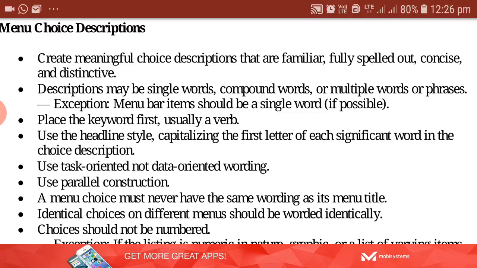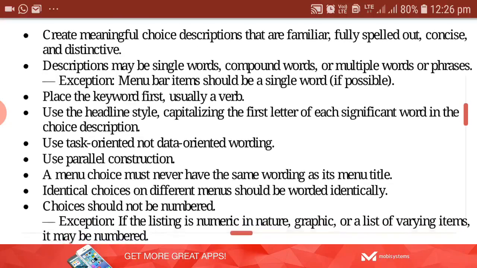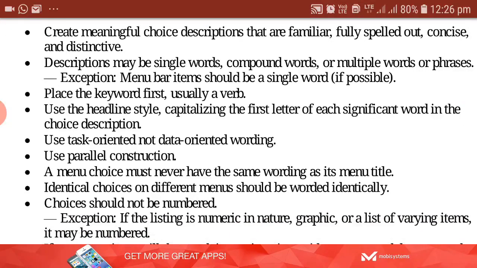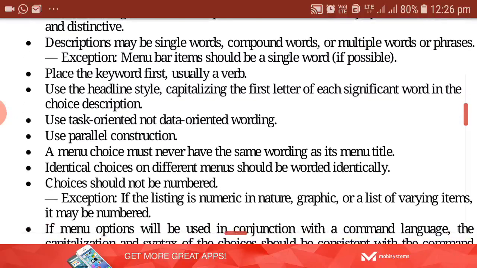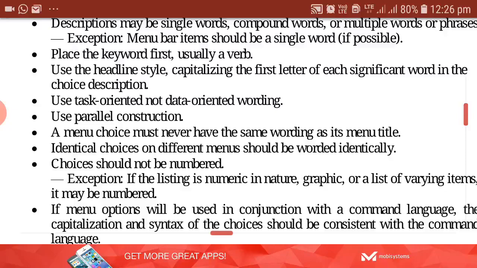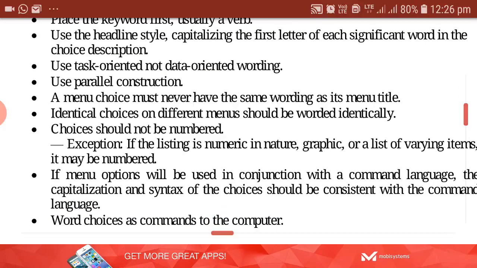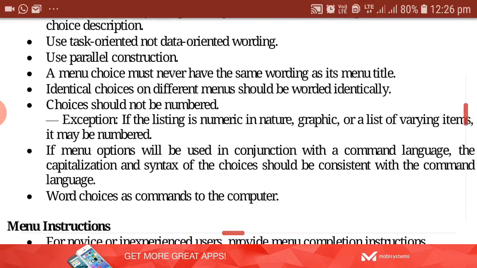A description may be a single word or a compound word. Menu bar items should usually be a single word, like save, copy, paste. So preferably select single words. Thereafter, place the keyword first. Usually the verbs will be placed first. Then orientation: use action oriented, not data oriented wordings. Use parallel constructions. Menu choices must never have the same wording as in the main title.